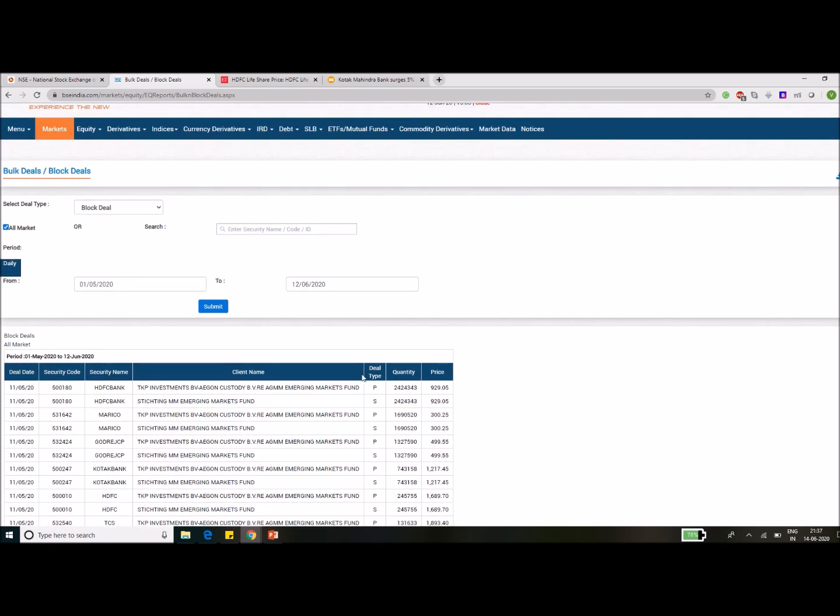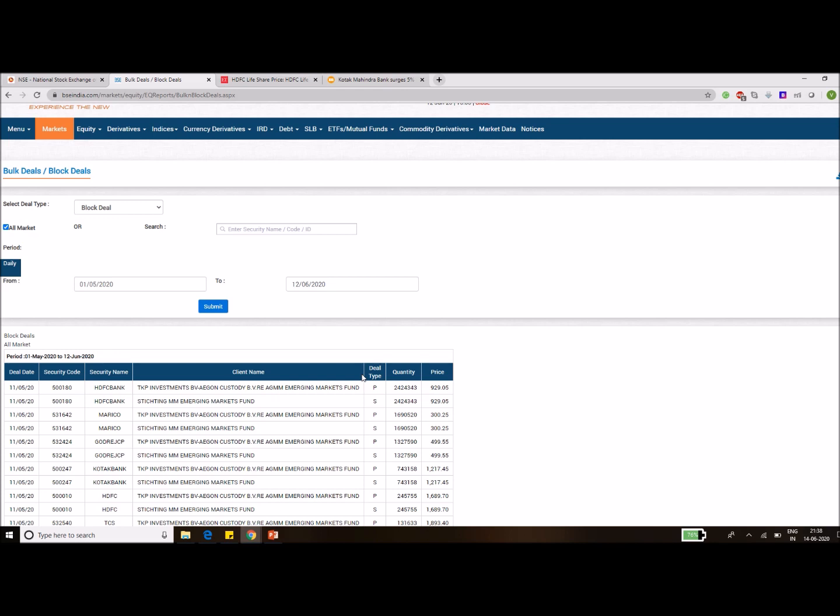So for a retail investor, what can we get out of a bulk deal or a block deal? Let's say when there are multiple block deals happening in a particular stock, it means that the big investors are interested in that stock, which can be viewed as the market showing confidence towards that stock and can be taken as the stock price might rise in the near future, but it is not necessary.